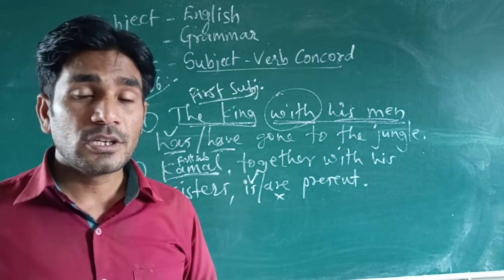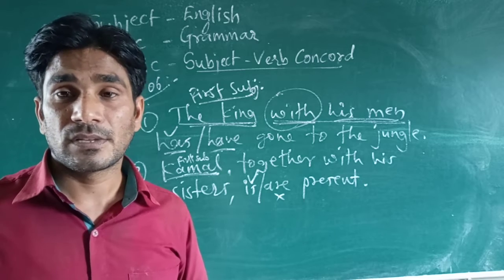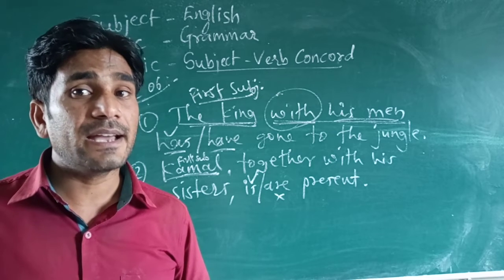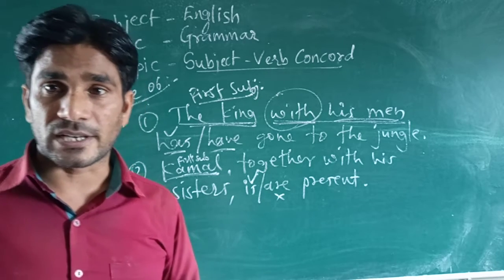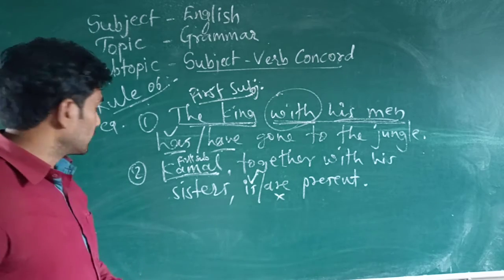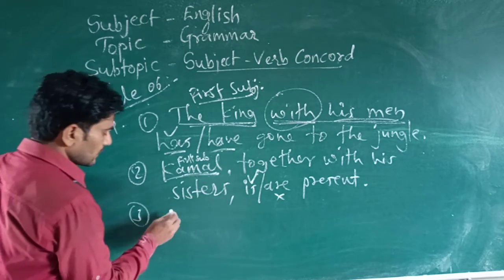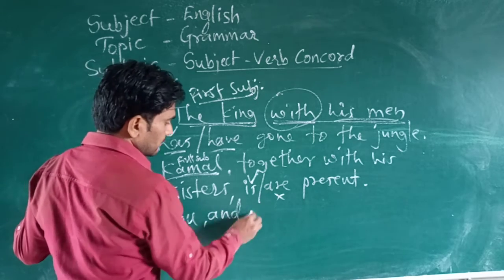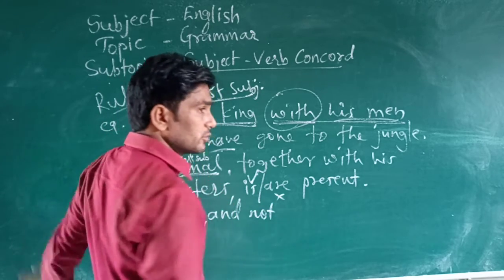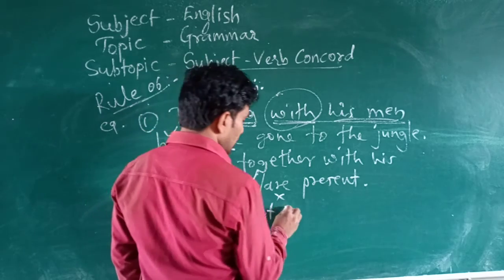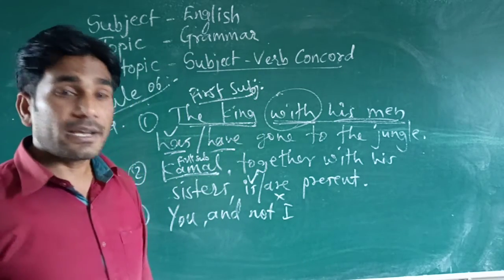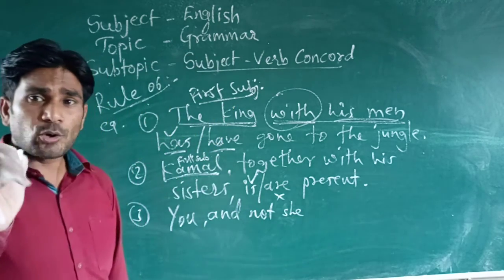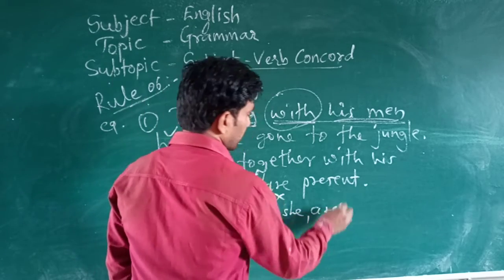Yes, and not. So this way, when you find sentences in which the subjects are joined by these conjunctions, understand that the verb agrees to the first subject. For example, look at the next one, third example: you and not I, or instead of I, better is to write she. You and not she are to blame.